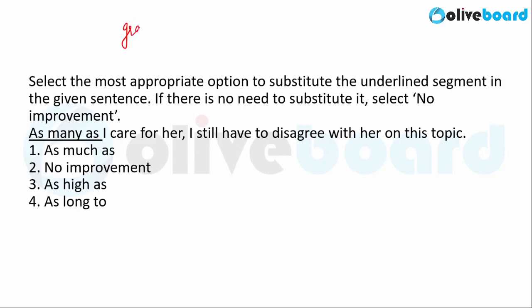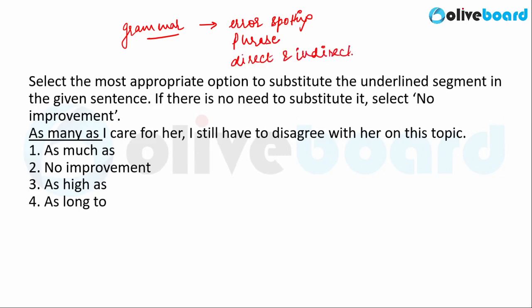Since this is going to be a grammar based revision, we are going to look at questions based on error spotting. Then we will be focusing on questions based on phrase replacement. Apart from that, we will look at questions based on direct and indirect speech. And finally, there will be questions based on voice. So these are the four grammar topics that you must pay extra attention to. Apart from that, there might be other grammar based questions, but these are the four question types that you must pay extra attention to.